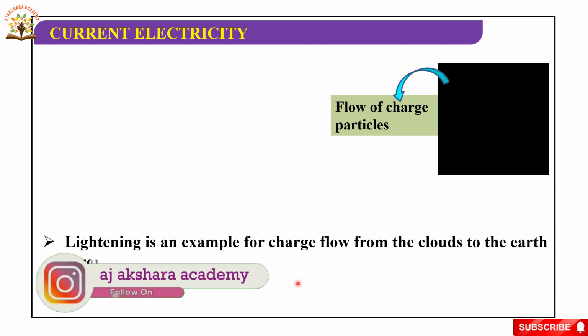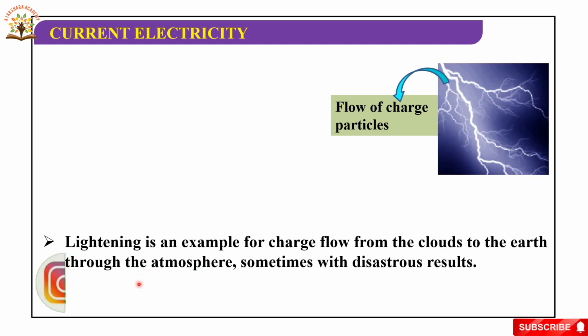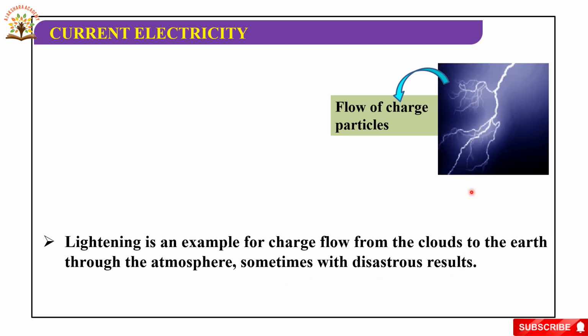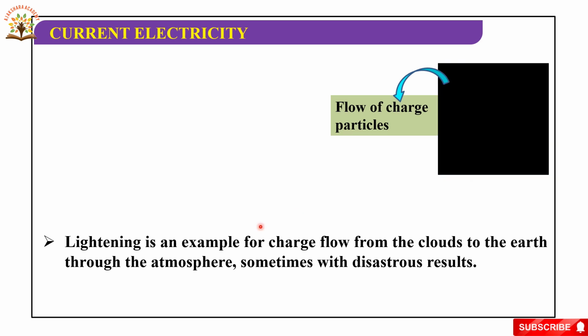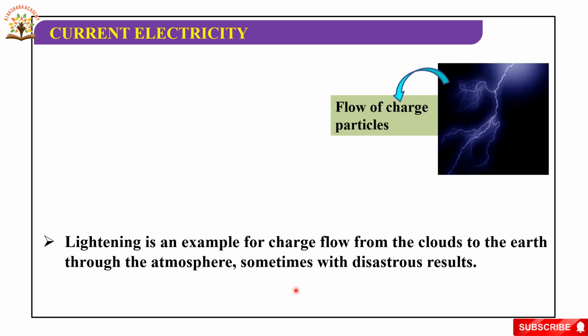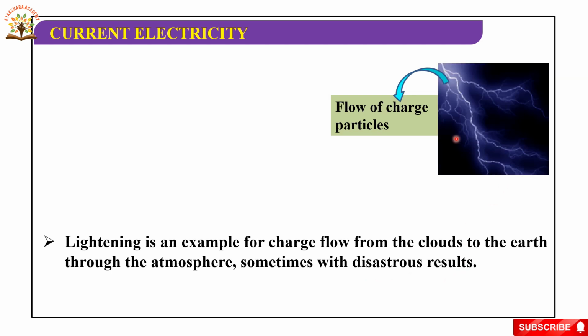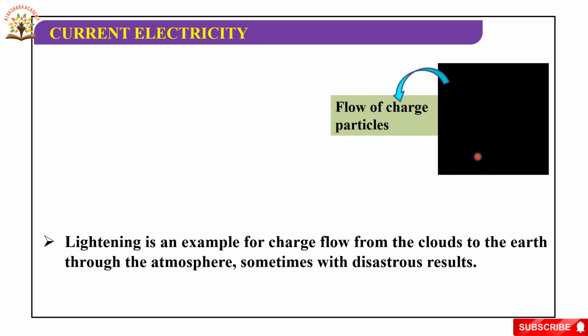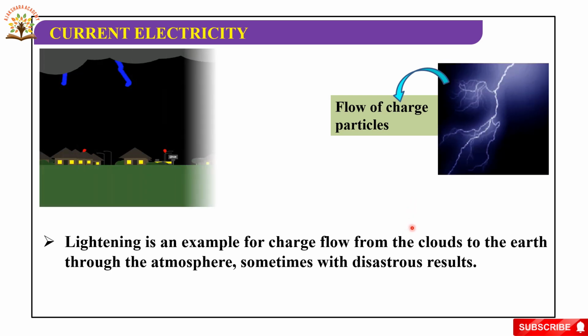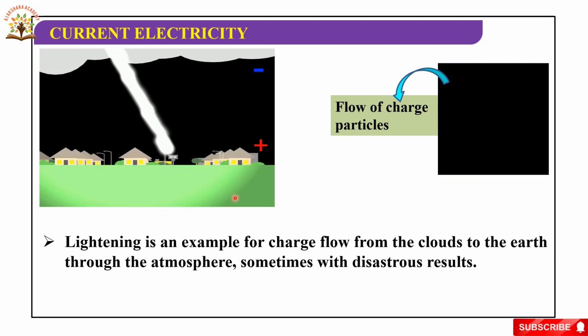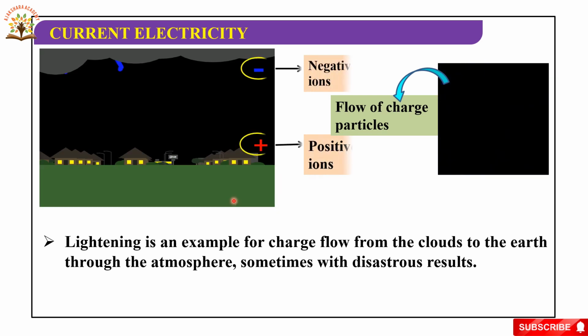Lightning is an example of charge flow from the clouds to the earth through the atmosphere, sometimes with disastrous results. See the flow of charged particles. Here we are observing the lightning. Here also see the picture. Negative ions, positive ions.